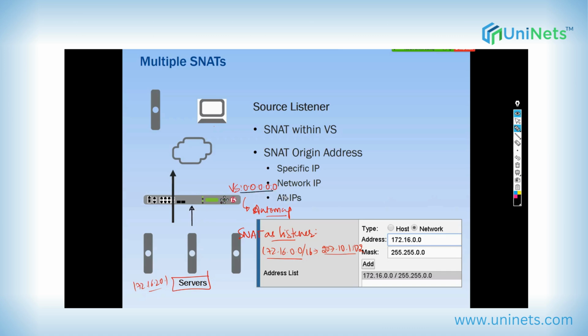Now it is matching the virtual server, because first it looks up for the virtual server. So it matches the virtual server. But within this virtual server itself, we have an auto map, which is doing SNAT already. That's it. Your SNAT and your routing would be done as per this only. Again, SNAT as listener will not have any action to do, because SNAT within virtual server always takes precedence over any other SNATs. So this time, though the traffic matches this SNAT as a listener, SNAT will not happen based on it, because SNAT within virtual server has already taken the action.